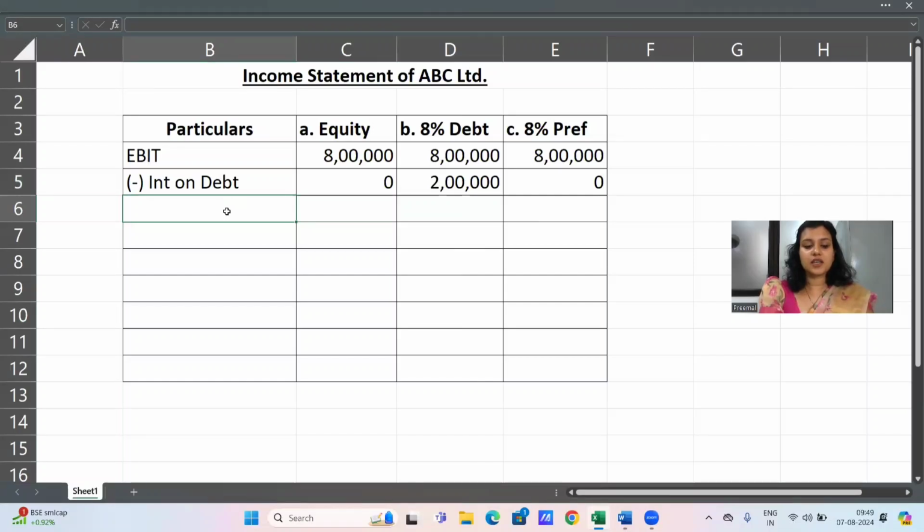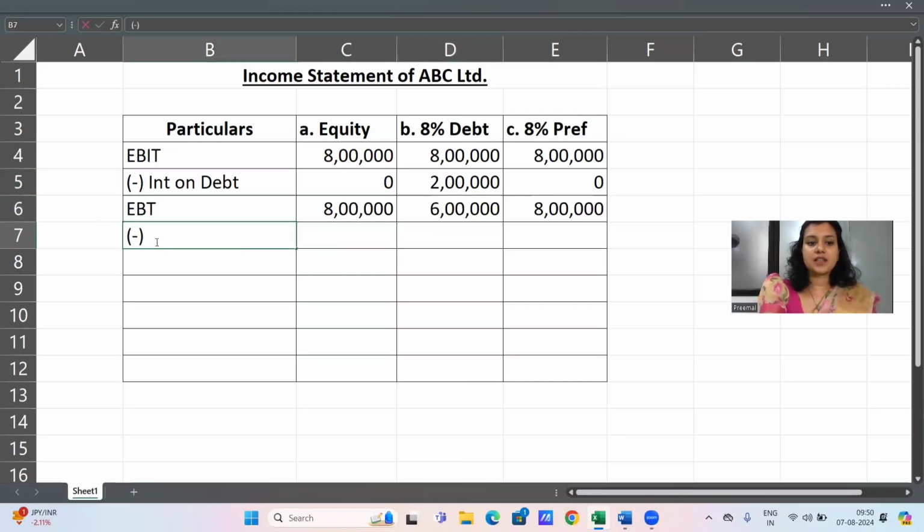Once you deduct interest, the next income is called earnings before tax, which is also known as taxable income. In the first alternative and in the third alternative, there won't be any change. But in the second alternative, after you've deducted interest, your taxable income will reduce to 6 lakh. Now, this is the major advantage of having debt in your capital structure, because your taxable income is going to reduce to the extent of interest that you've paid to your debenture holders.